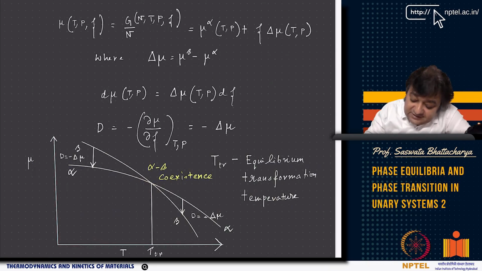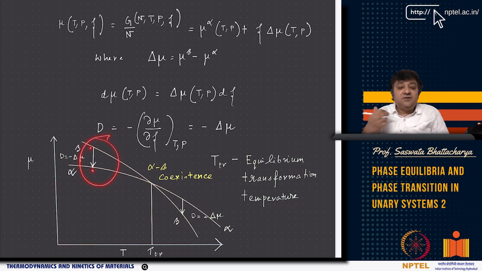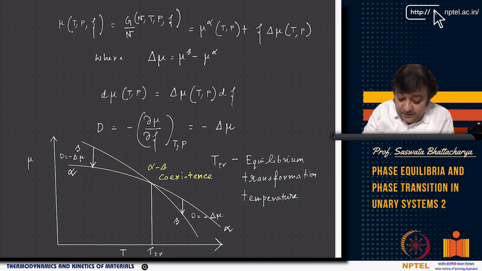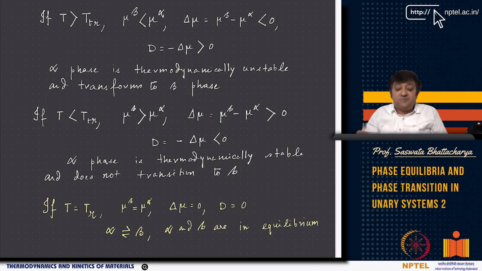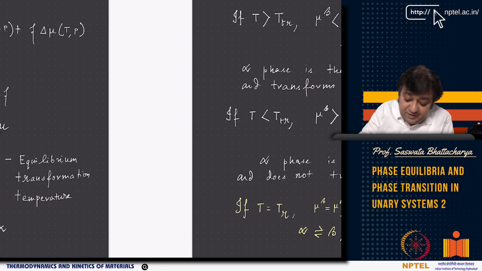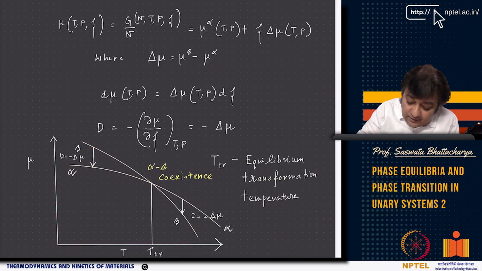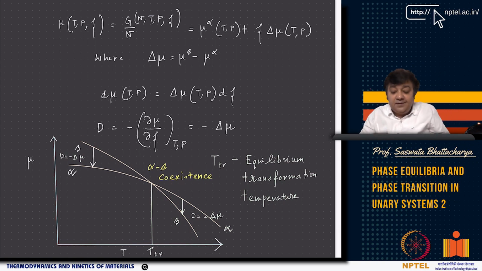Now think of alpha changing to beta, which is thermodynamically not possible because alpha is the more stable phase, and beta is the unstable phase, right? So alpha is the thermodynamically stable phase. So alpha does not transition to beta. If alpha is transformed to beta, then it will require some sort of a push from outside so that alpha can transform to beta, right? It cannot be a spontaneous process.